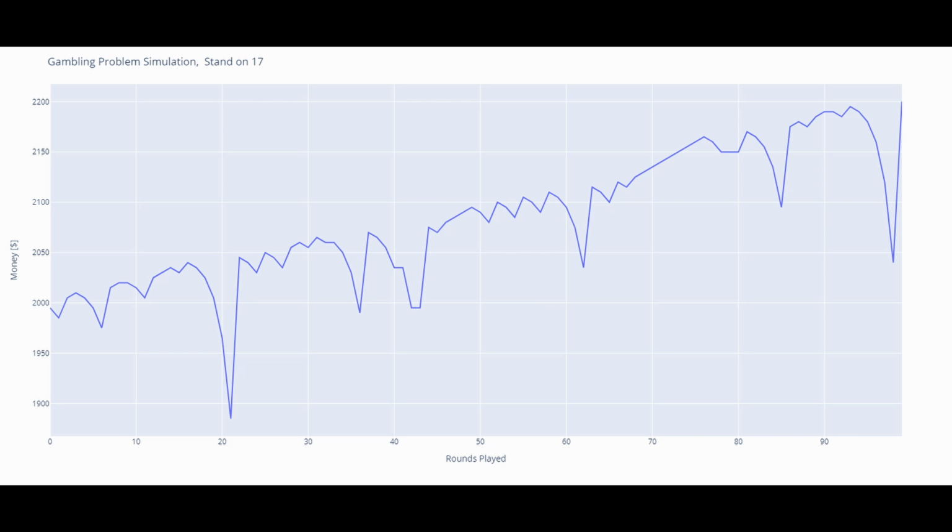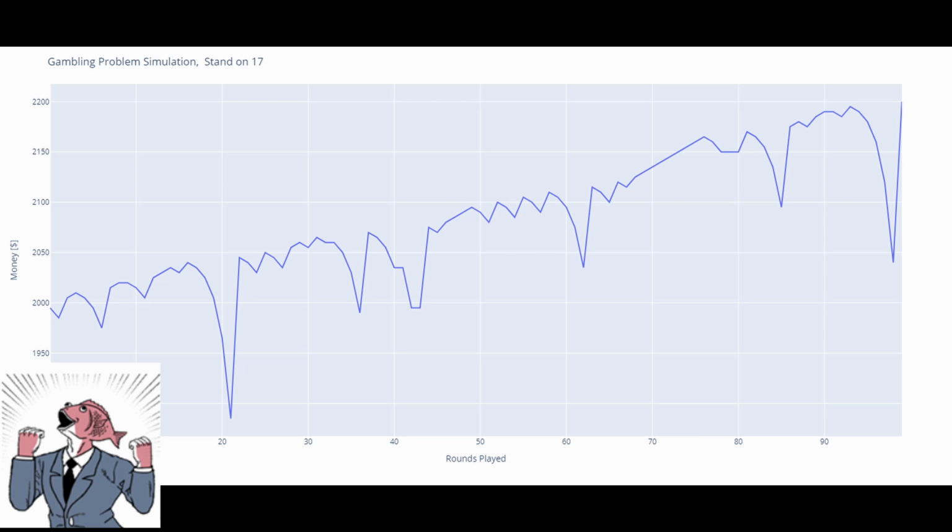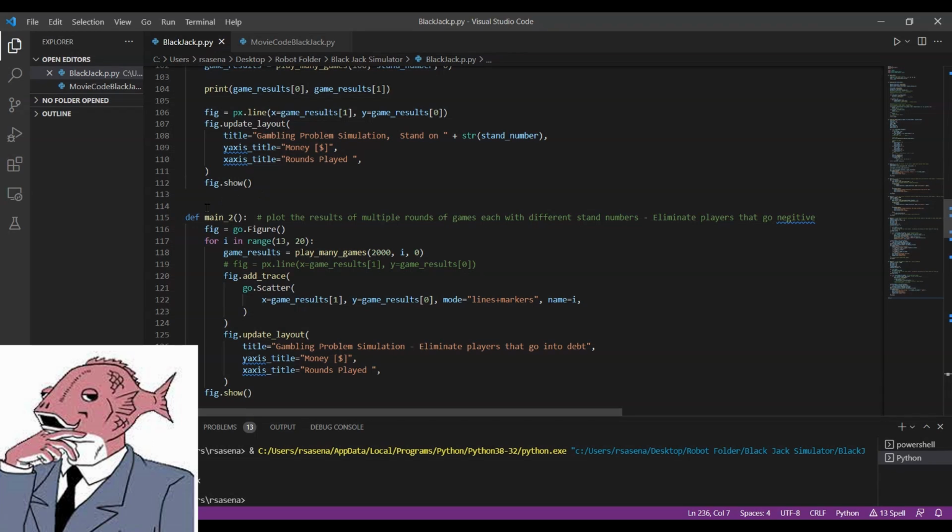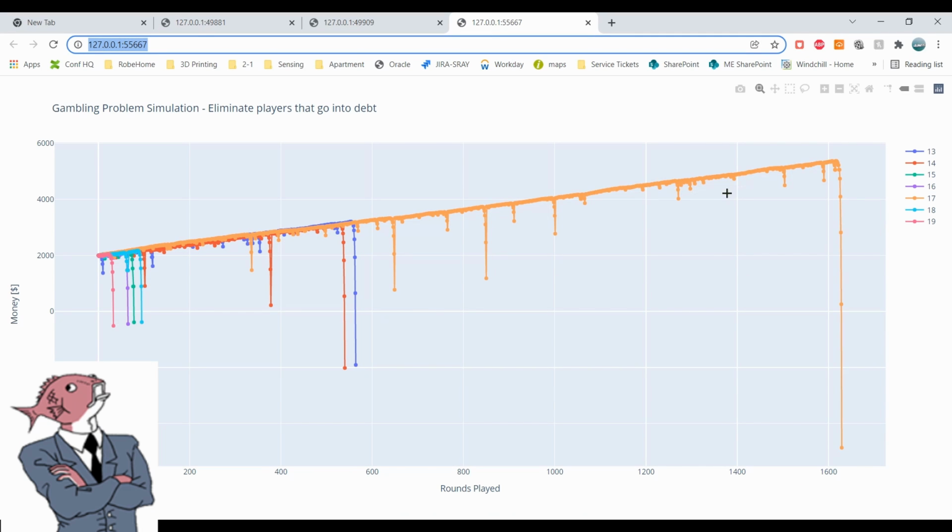This next one, we ended up losing only about $100 total, and after 100 rounds, we also gained $200. Not bad. So at this point you must be thinking, well, just stand on 17 to use the Martingale betting strategy, it must be unstoppable. But I'm going to stop you right there because eventually you're going to go broke, as this plot shows.